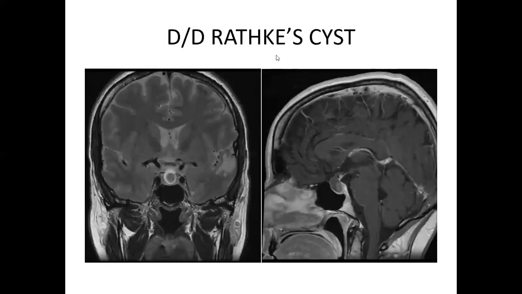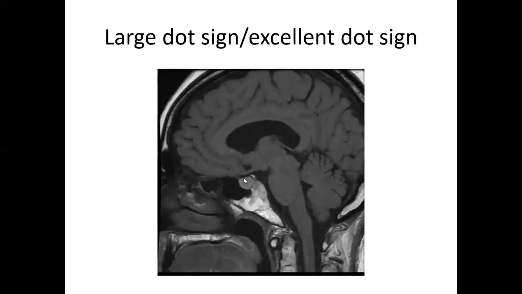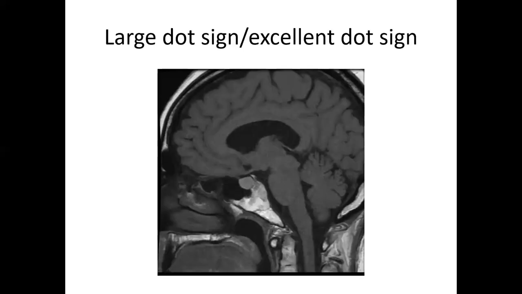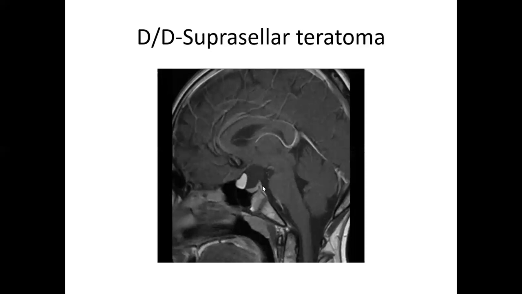The most common differential diagnosis is Rathke's cleft cyst. You can see it is a cyst; craniopharyngioma has multiple cysts, here is a single cyst with a brightly enhancing cyst wall. This is called the large dot sign or excellent dot sign. So Rathke's cleft cyst is the most common differential diagnosis, but it is a single cyst with an enhancing wall, no solid component, no calcification. Another is the suprasellar teratoma, where the solid component is more enhanced, with a cystic lesion.